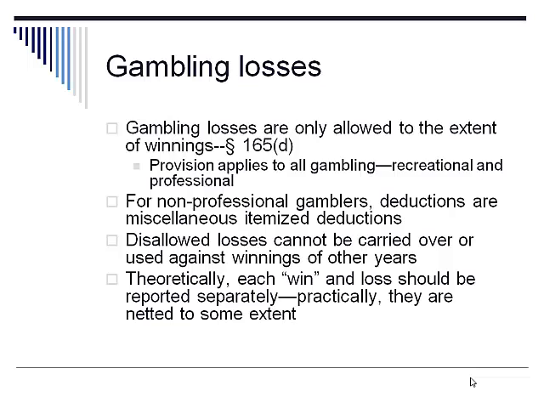And in fact, for a non-professional gambler, each win and loss should be reported separately, so that if the taxpayer goes to Vegas one day, wins a whole bunch of money, comes back, and 6 months later goes to Vegas and loses everything that he'd won the first time and more, the win would be reported as income on his 1040 as a separate item, and the loss on the second time would be reported in total as a Schedule A miscellaneous itemized deduction. So the loss wouldn't wipe out the win.